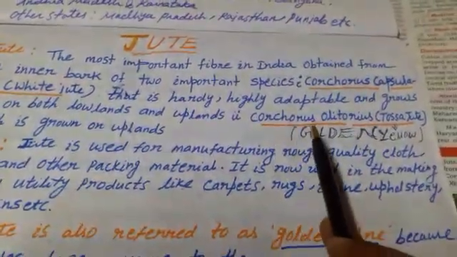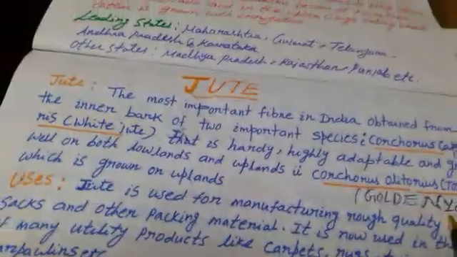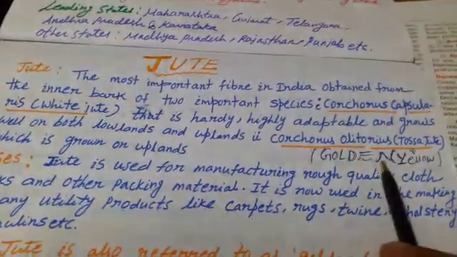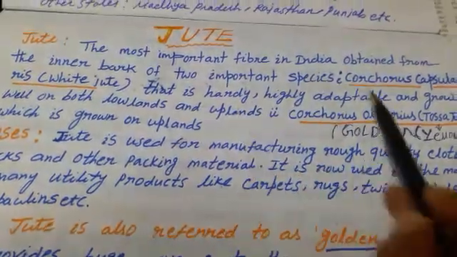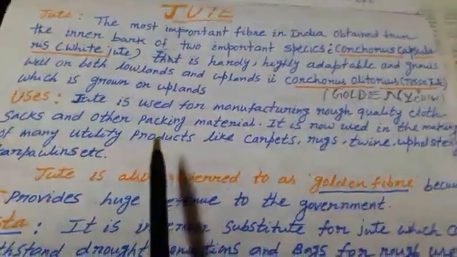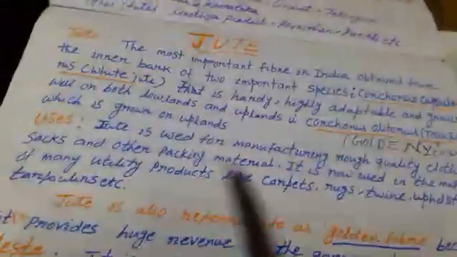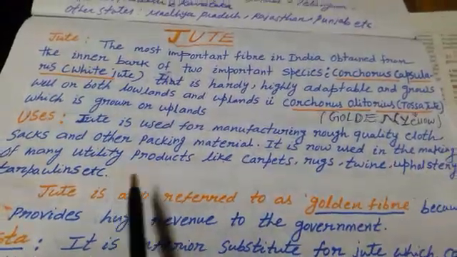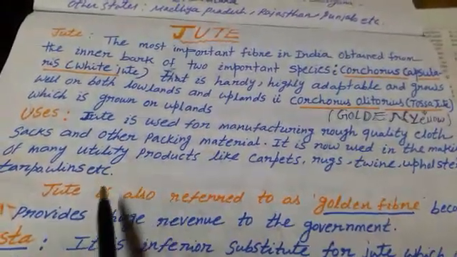Second one is Corchorus olitorius or Tossa jute, which is known as golden yellow jute and grown in the upland areas. One is white jute, another one is golden yellow jute. White jute is cultivated both in the lowland areas and upland areas, but golden yellow jute is cultivated only in the upland areas. Uses: jute is used for manufacturing rough quality cloth, sacks and other packing material. It is now used in the making of many utility products like carpets, rugs, twine, upholstery, tarpaulins, etc.